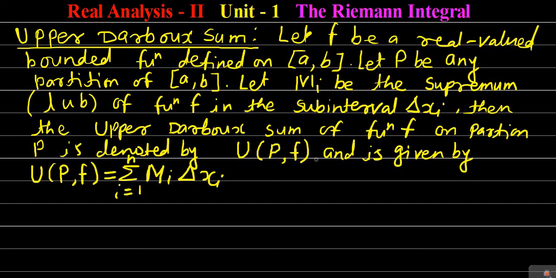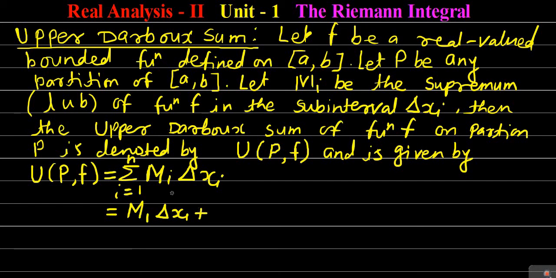So this is the formula for computing the upper Darboux sum, or simply upper sum of function f over the partition P. And we know that if you put i equal to 1 to n in this formula, then if you put i equal to 1, we will get capital M1 into delta x1, means the supremum of the function f in the first subinterval into length of the first subinterval.